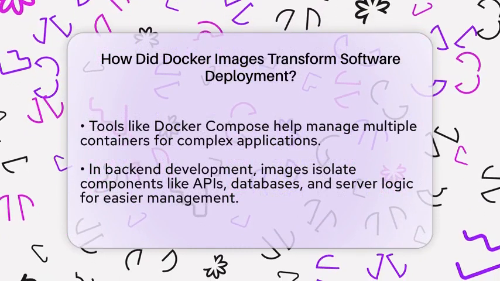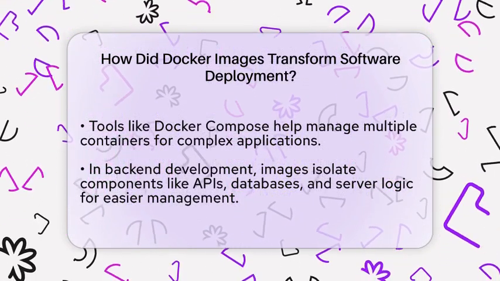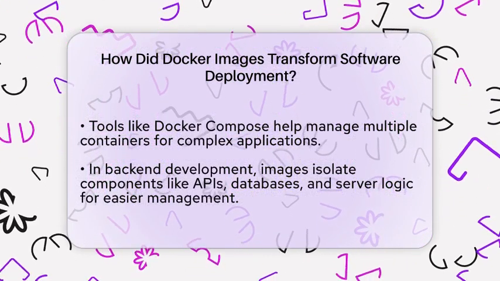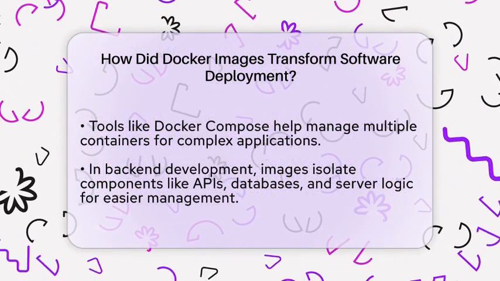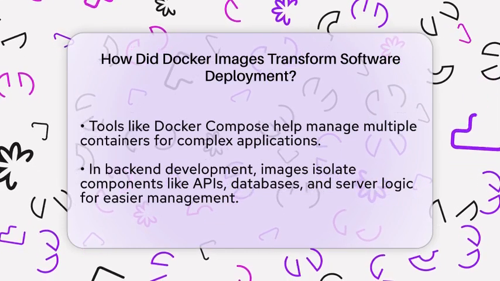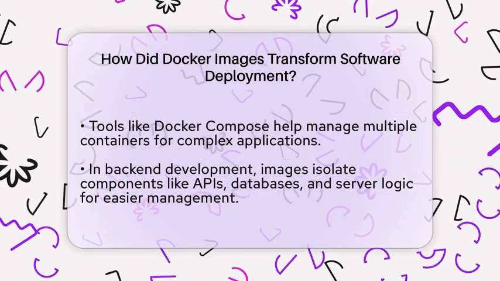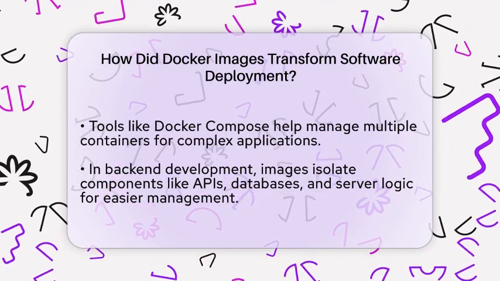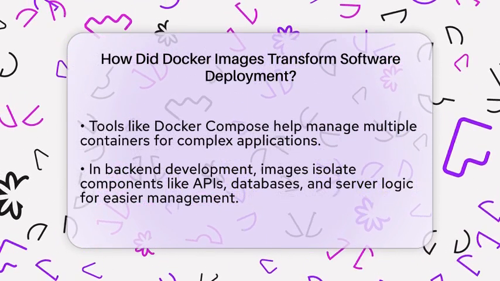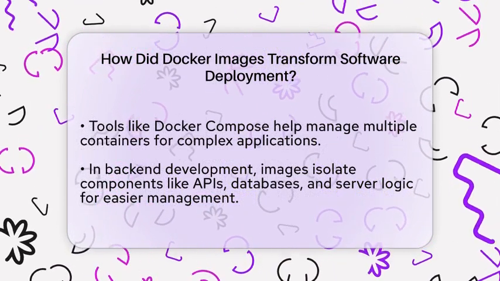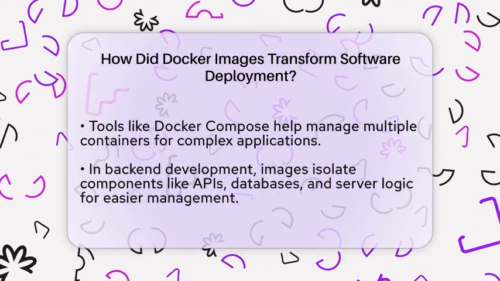In backend development, Docker images help manage APIs, databases, and server-side logic by isolating each component. This means you can run a database in one container and your application in another, and they will work together smoothly. This separation makes testing and debugging simpler because each part is isolated from the others. It also speeds up deployment because you can update one container without affecting the rest.